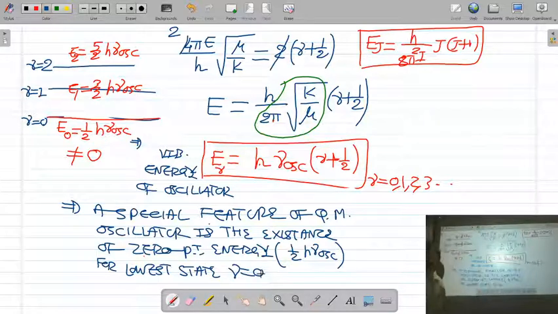So in the lowest vibrational state ν equal to 0, the energy of the oscillator is not 0. It is 1 by 2 h ν oscillation. This is called the zero point energy of the oscillator. Get it? Clear?